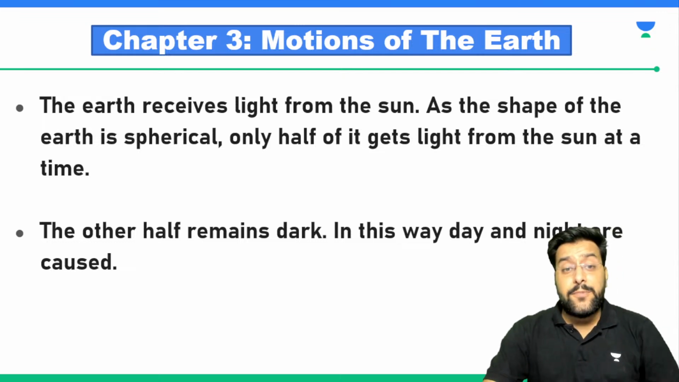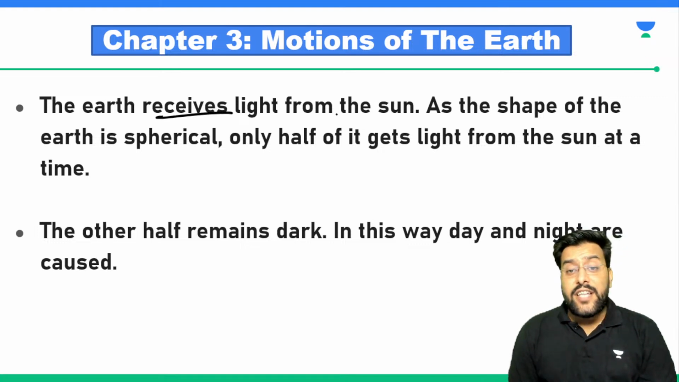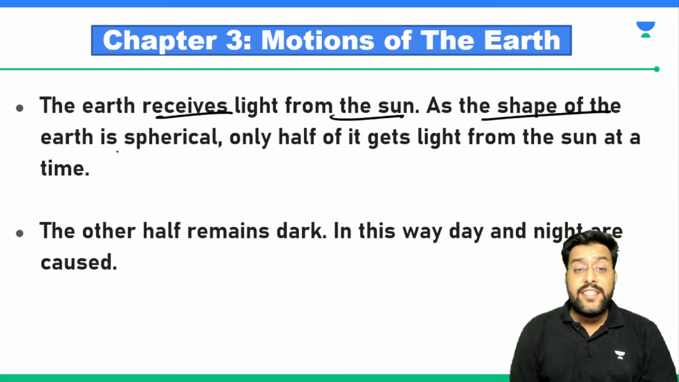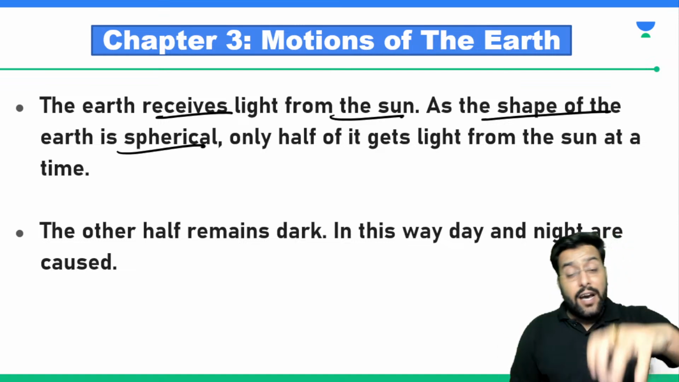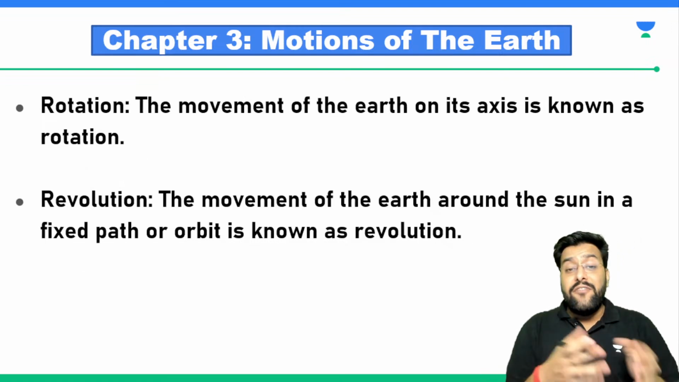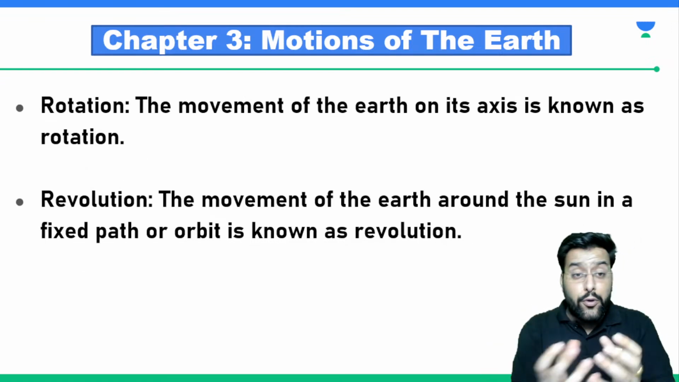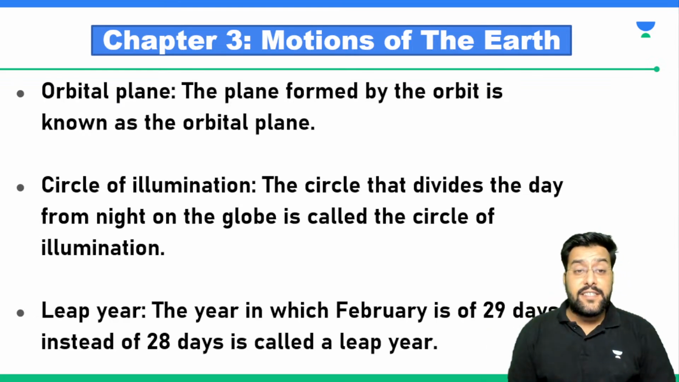We'll quickly recapitulate what all we have studied. So earth receives light from the sun. As the shape of the earth is spherical, only one half of the earth is getting sunlight. So one half is at day, other is at night. So that's why day and night is caused. Then we have rotation and revolution. Because of rotation, day and night occurs, and because of revolution, change in season occurs.